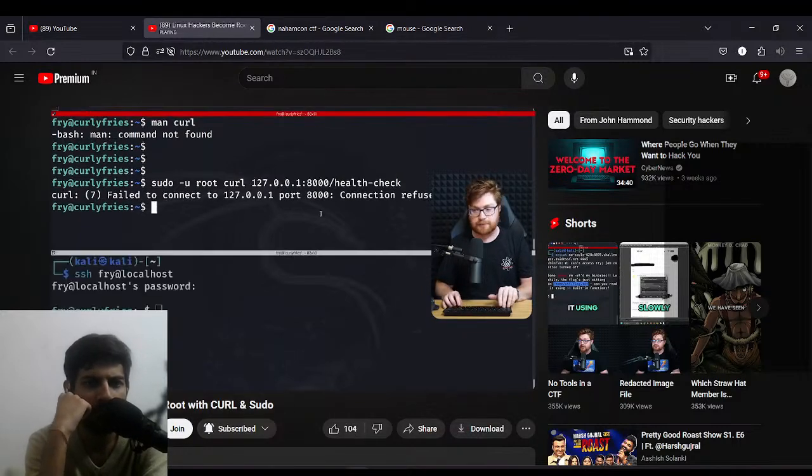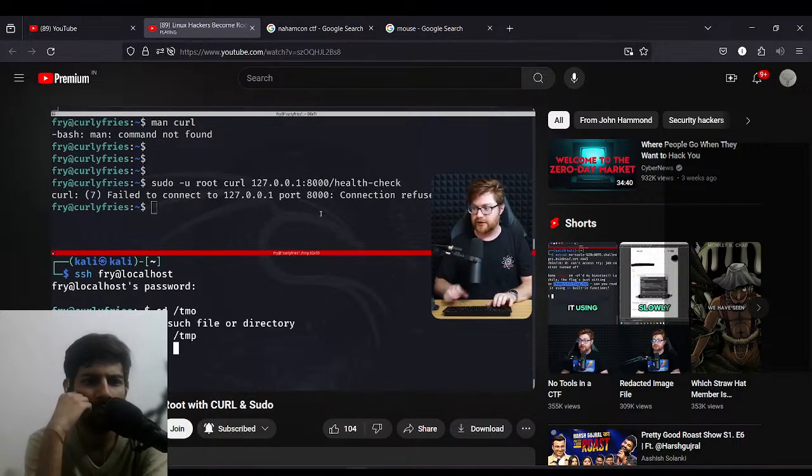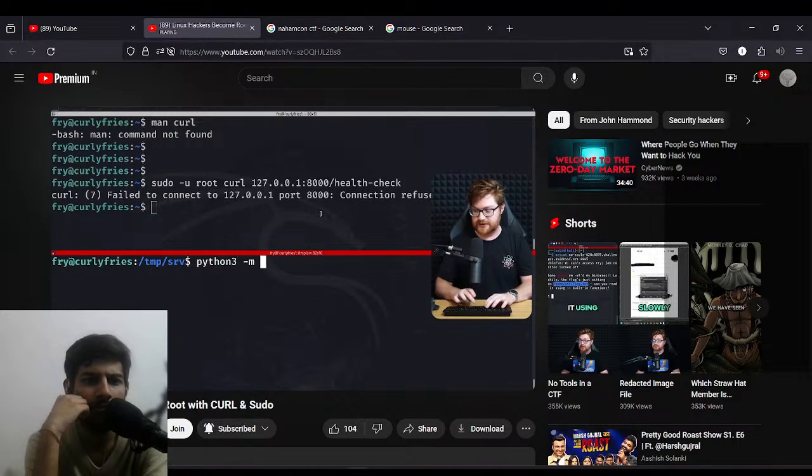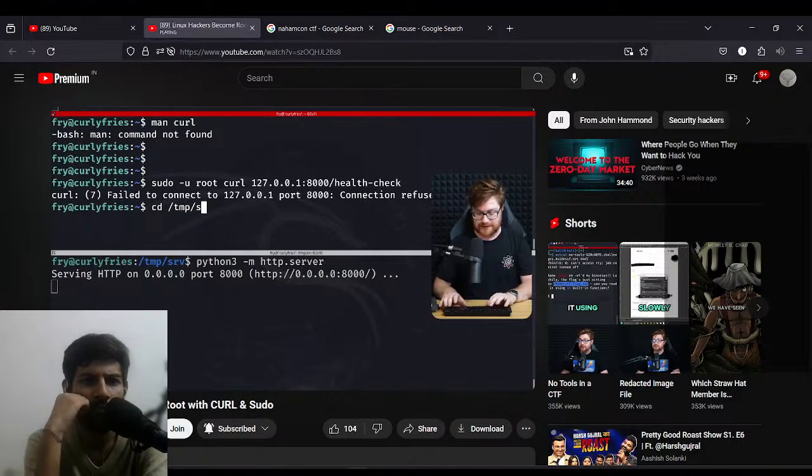Now, we don't have anything actually running on port 8000, remember, right now. If we actually move back into the temporary directory in our other session, let's make just another serve directory, so we'll have something clean to work in. I'll use python3 -m http.server once again, so we'll spin that up on port 8000, but we should actually get some files over there. So let me get over to temp serve.